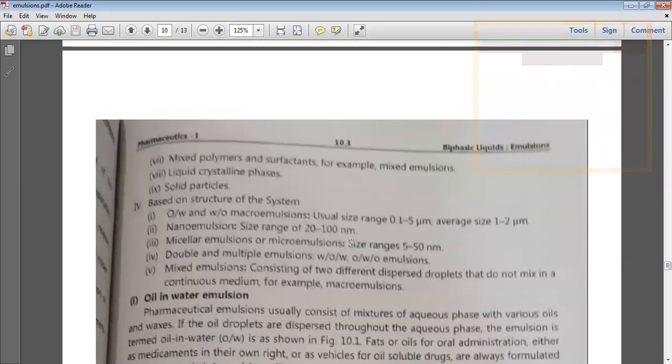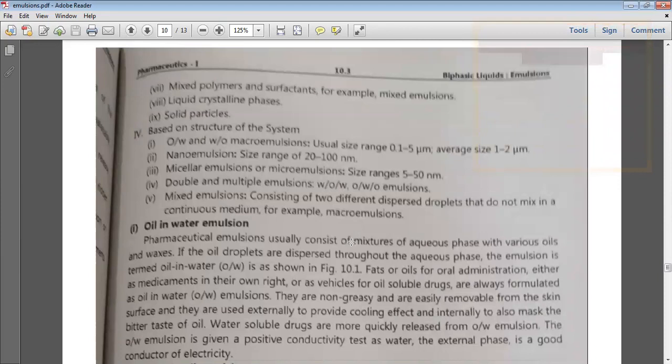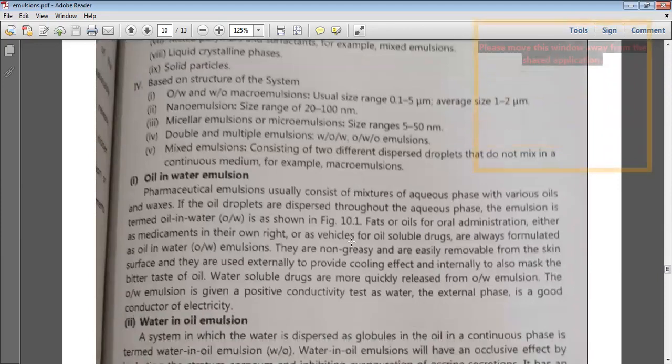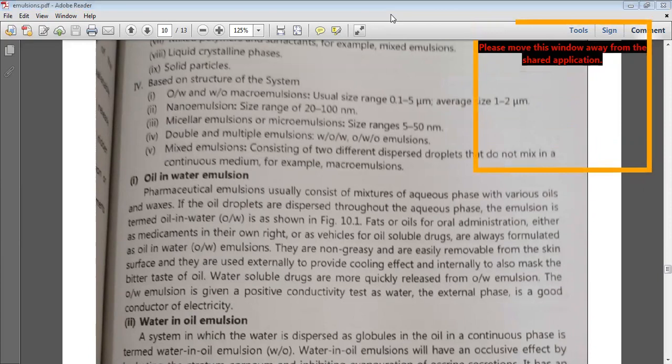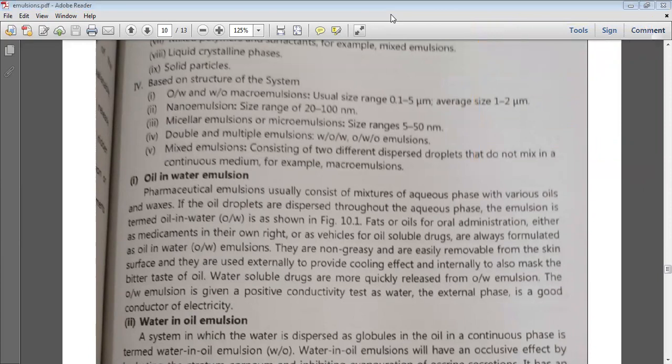So in the next class I will discuss the oil in water emulsion and water in oil emulsion. So until then, we will see in the next class about the different types of emulsions and their preparations, how it has to be done.